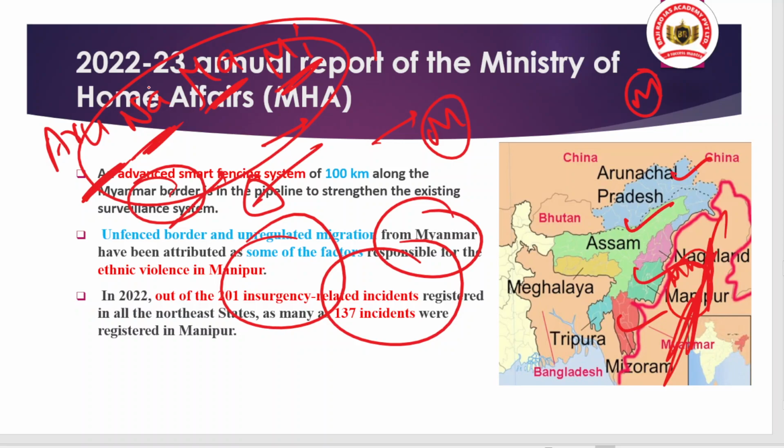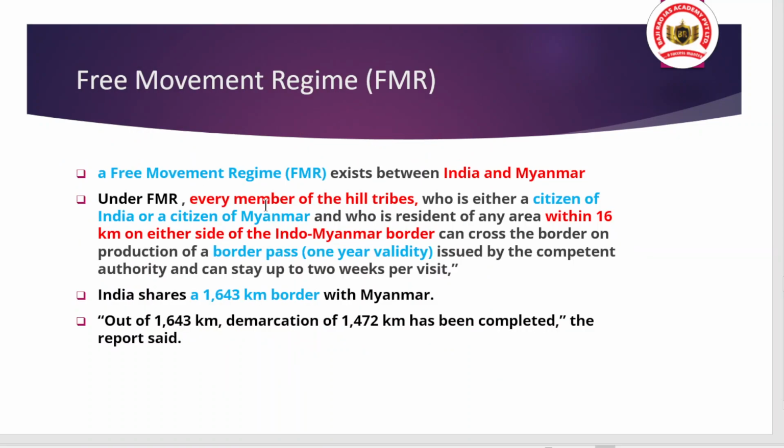Okay, and you can remember that unfenced border and unregulated migration is one of the factors for the ethnic violence. And there is a mention of the free movement regime. What is the free movement regime? And this can be a question for the prelims or the mains.